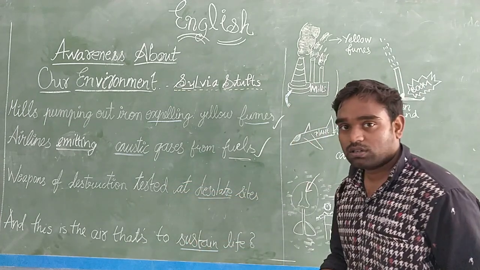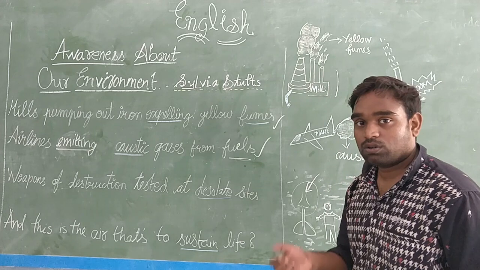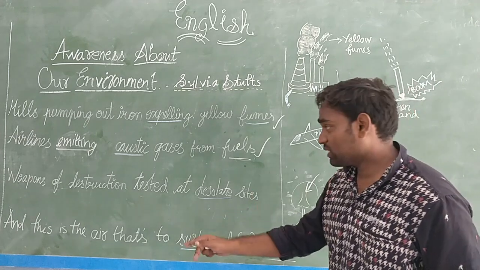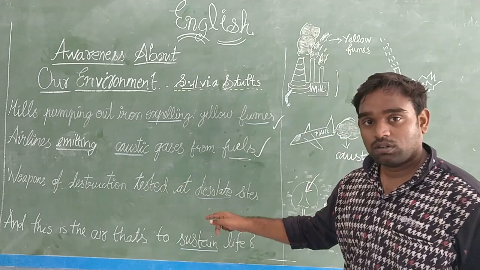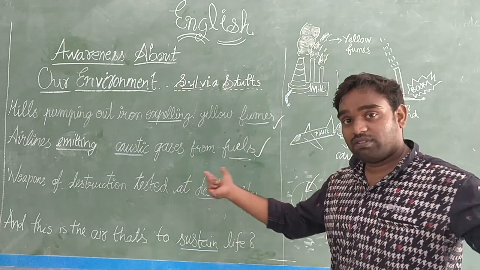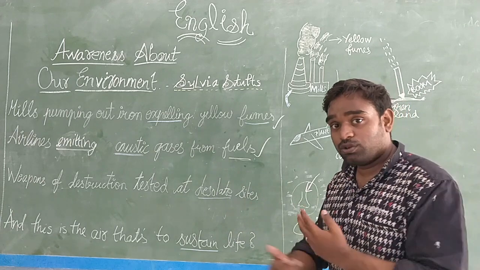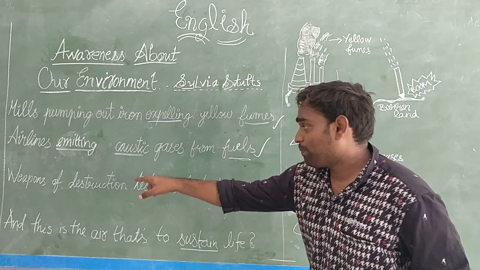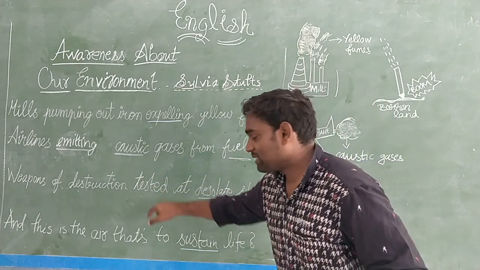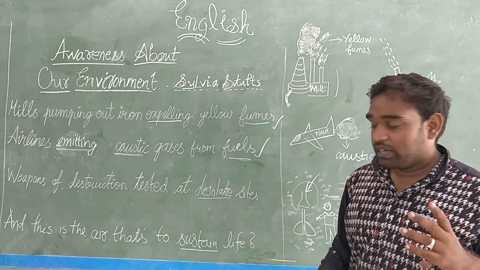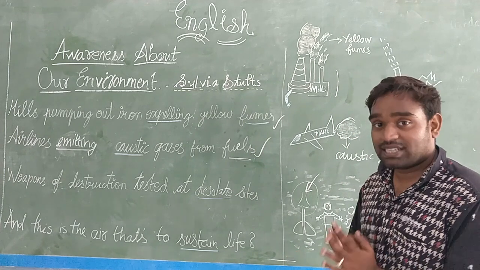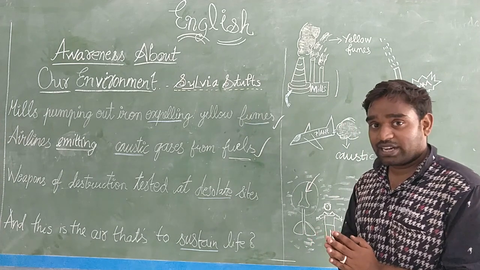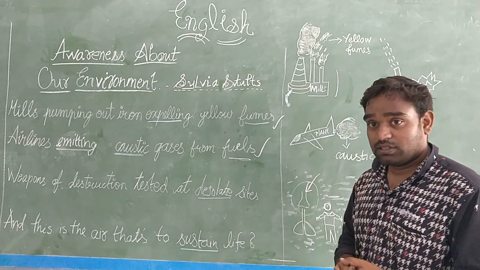Weapons means what? The tools which you use for attack. Destruction means what? An attack at a huge level that can destroy a huge amount of space. Correct? Weapons of destruction tested. So they are going to test a weapon which can destroy massively.